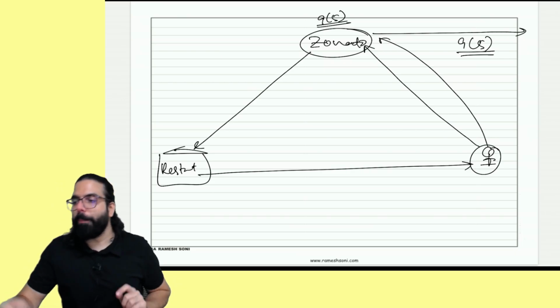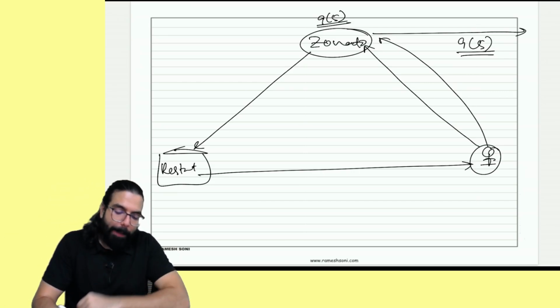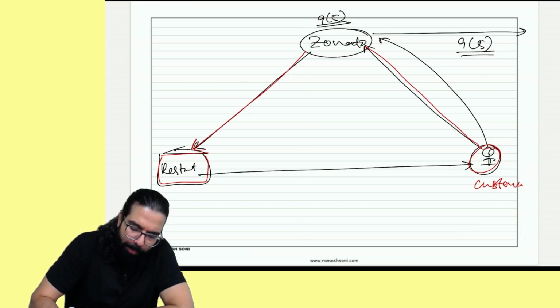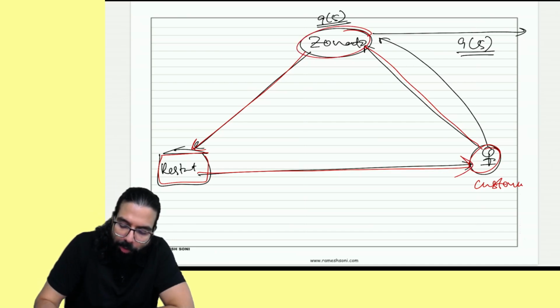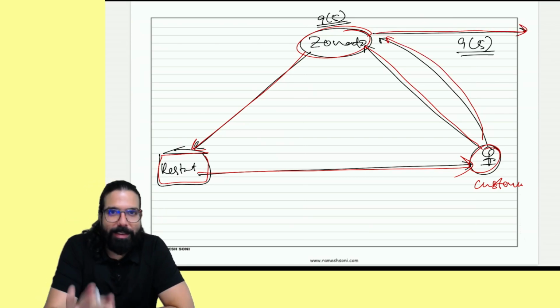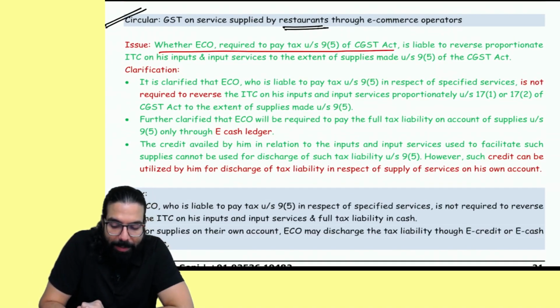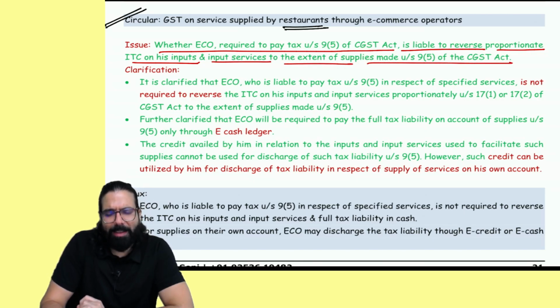Yes, sir, we remember this point, but some clarification has come with respect to it. Everyone, here now. So what happened? One restaurant is there, one customer is there. The customer went online to Zomato. On Zomato, the order came over here and the customer's food was sent. Now in this case, it was told that Zomato has to pay the tax under section 95 by collecting the tax. Now here some clarification is being given. Let's understand the clarification. Whether the e-commerce operator required to pay tax under section 95 is liable to reverse proportionate ITC on input and input services to the extent of supply under section 95.